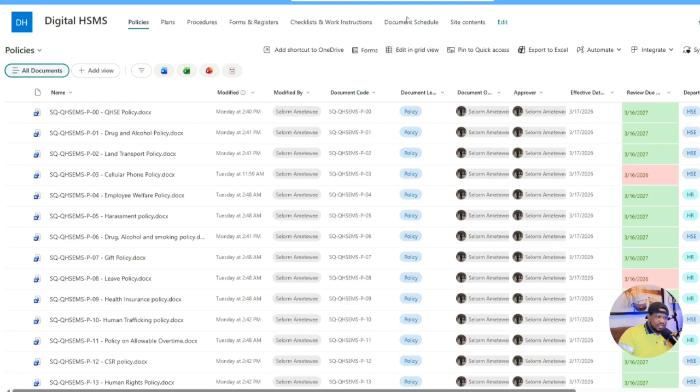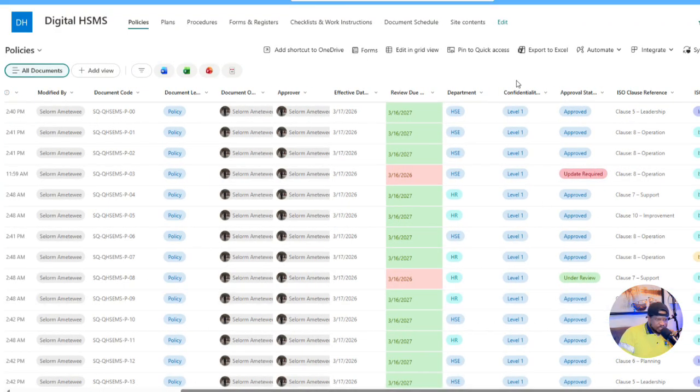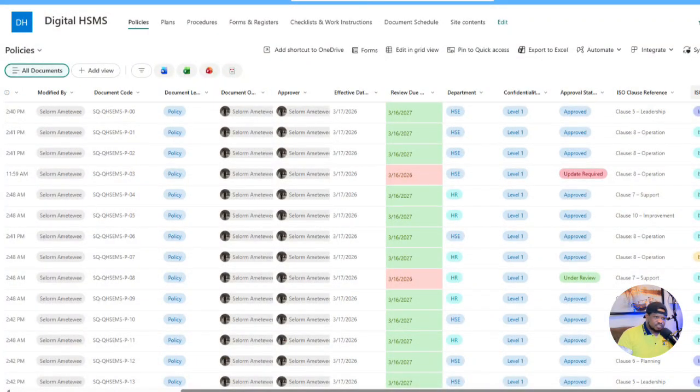Now let's have a look at each of the document libraries, which we've already organized under policy, plan, procedures, forms, checklist, and document schedule. Over here, we can tell the document name, the date it was modified, the person who modified it, which is me, the document code or document number, the document type, the document owner, the approver, the effective date it was released, the review date that has been set, the department in question, and the confidentiality level. You can actually set a confidentiality level where you can give access to specific levels of the document, especially those that are very sensitive. And then again, we can tell the approval status, the clause reference, and the ISO standard.